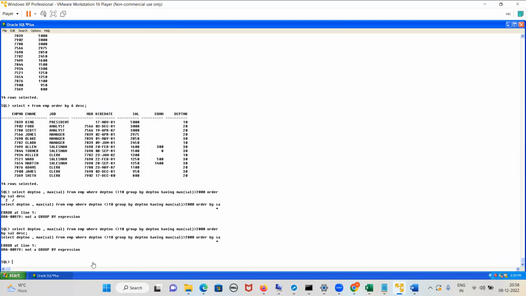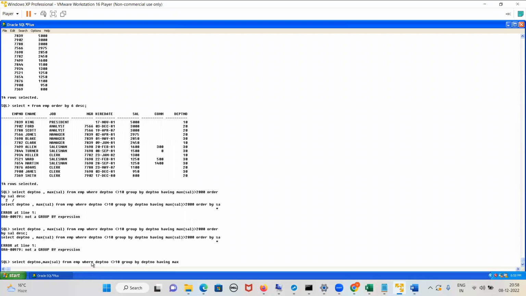Leave that now. Now we have to select which columns, guys? Select department number, comma what? Maximum salary. That's all you have to write. From which table? EMP. Where department number not equals to 10. Then group by what? Department number. Having what?